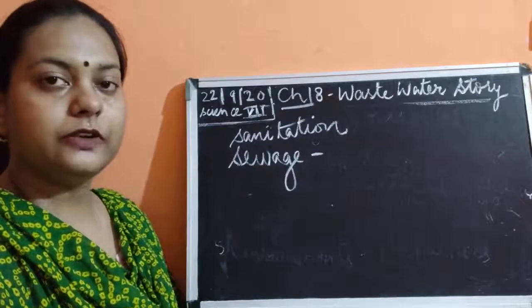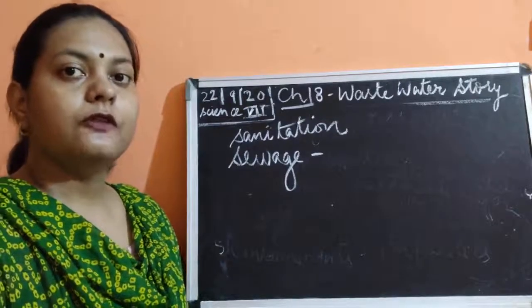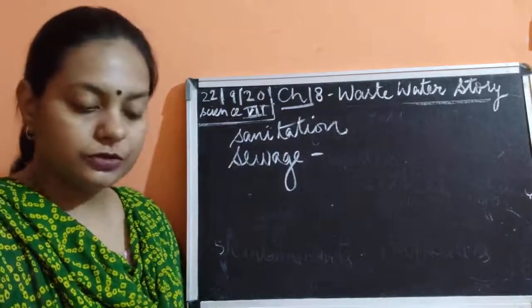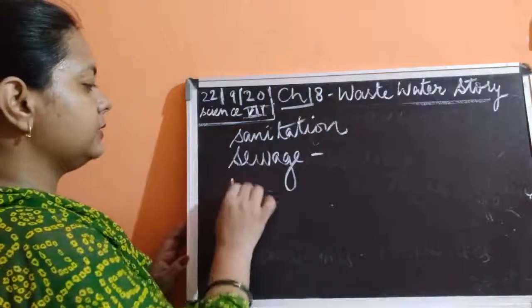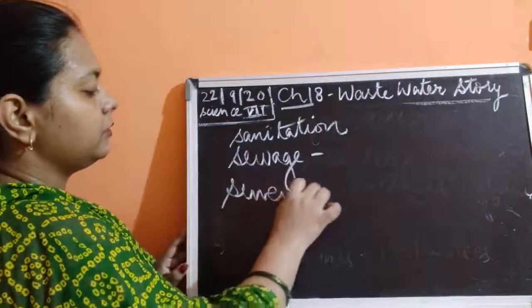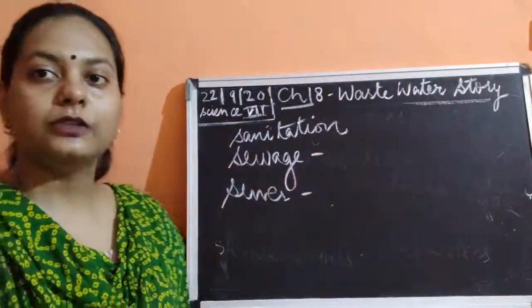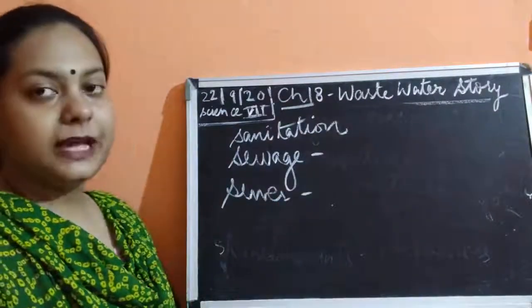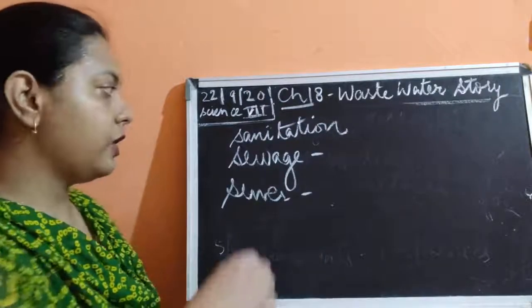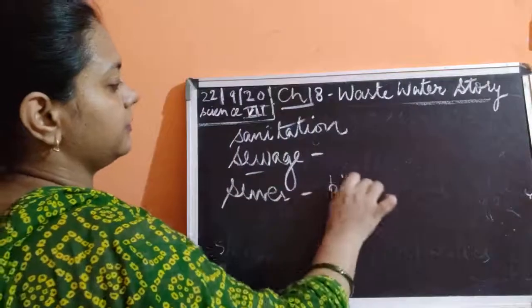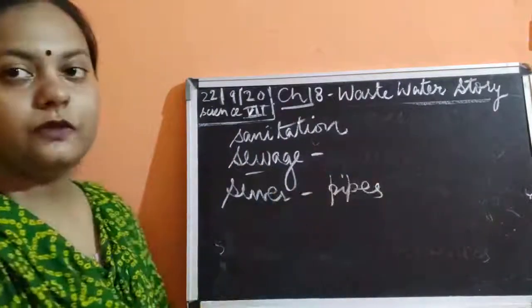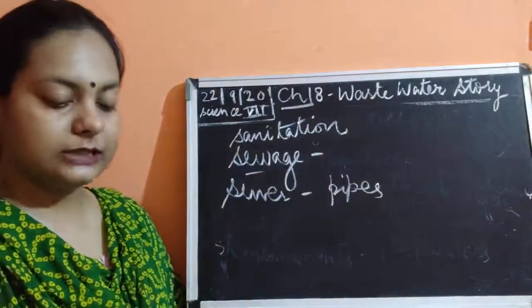That could be generated from your house, from your office, from the schools, or anywhere the water is being utilized. The next word is sewer. What do you mean by sewers? Sewers are those big pipes which are utilized for carrying the sewage. So sewers are the pipes which help in the carrying of the sewage. This is known as the sewer.